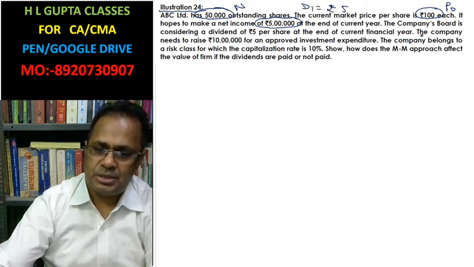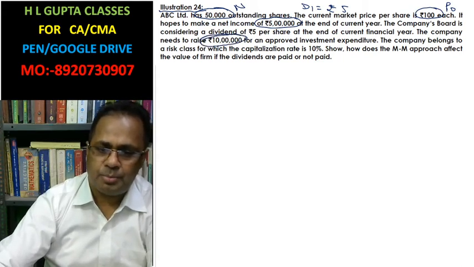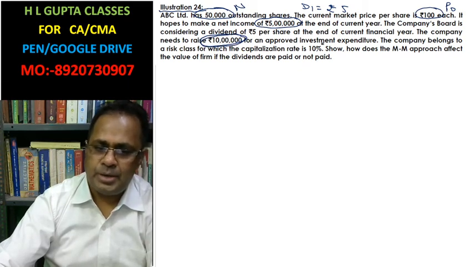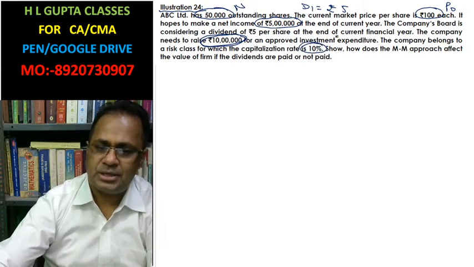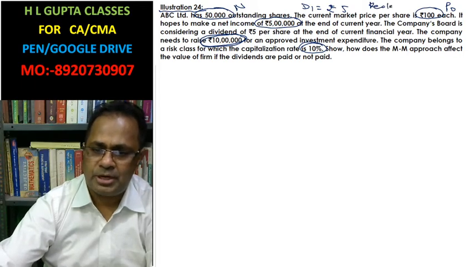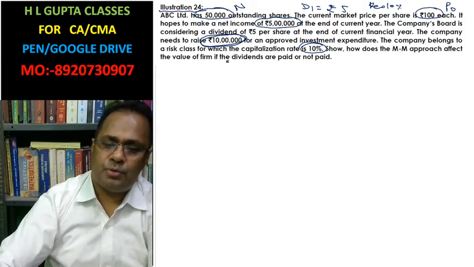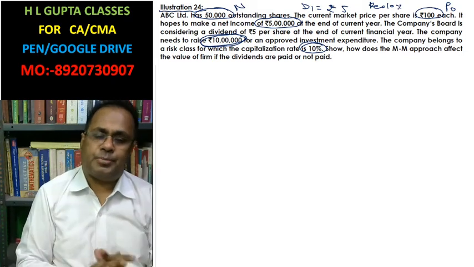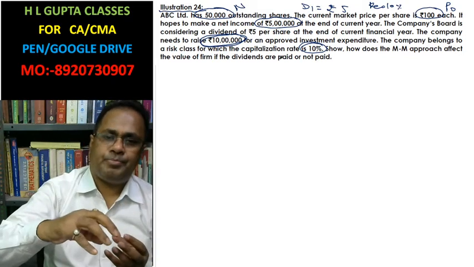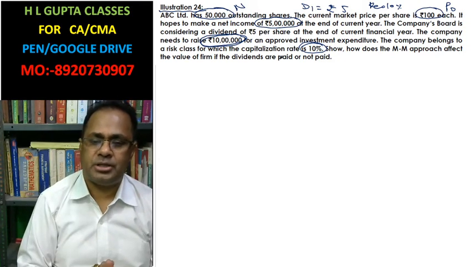At the end of the current financial year, the company needs rupees 10 lakh additional capital for approved investment expenditure. The company belongs to the risk class of which the capitalization rate is 10%. Capitalization rate is 10% means cost of equity is 10%. So how does the approach affect the value of the firm if the dividend is paid and if dividend is not paid? As per the approach, the value of the firm remains the same whether dividend is paid or not. That I have to prove in the given question.